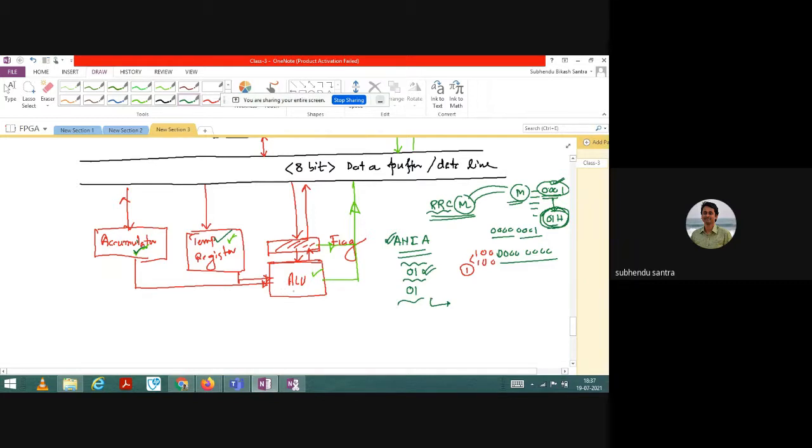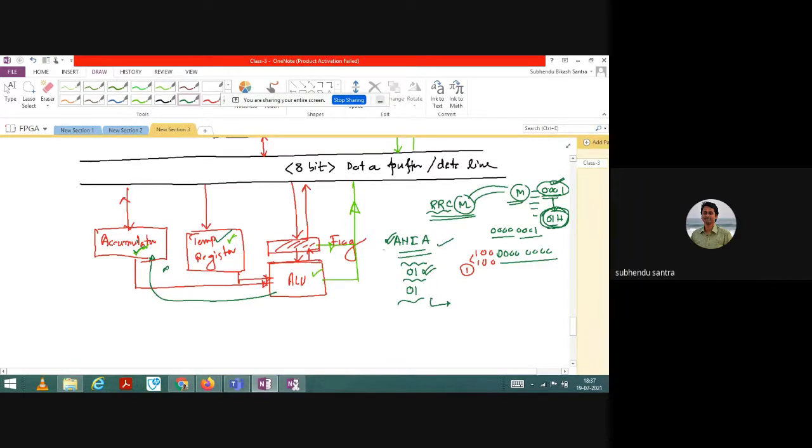ALU is just a processor. It does the arithmetic operation, and the result will be stored temporarily here in the accumulator. When you give another instruction, that will be erased.